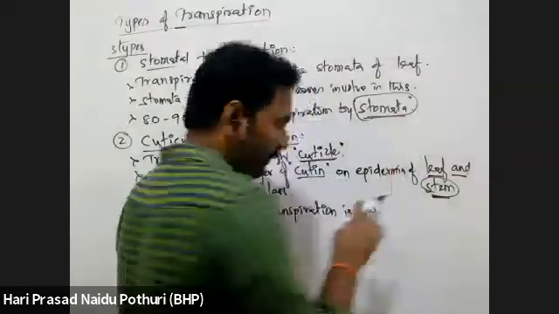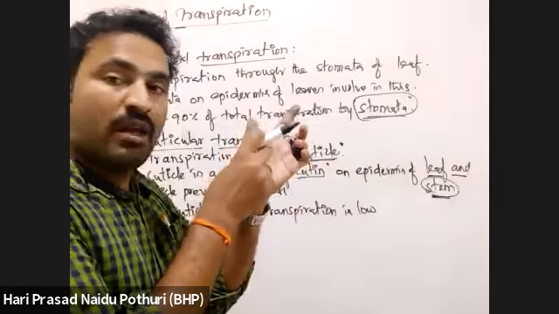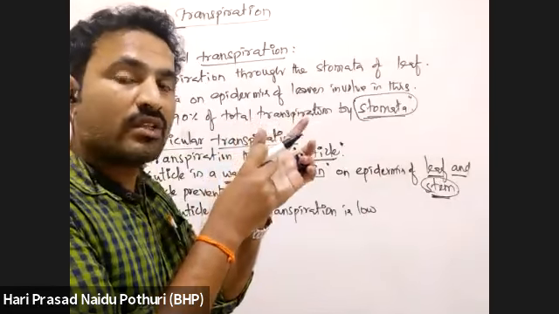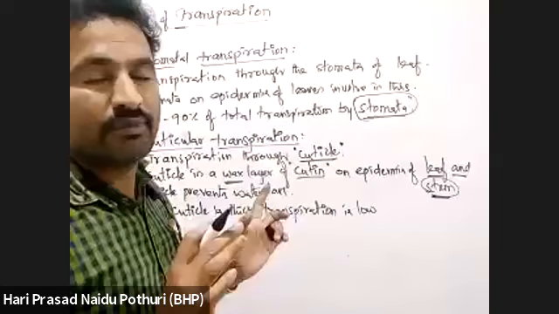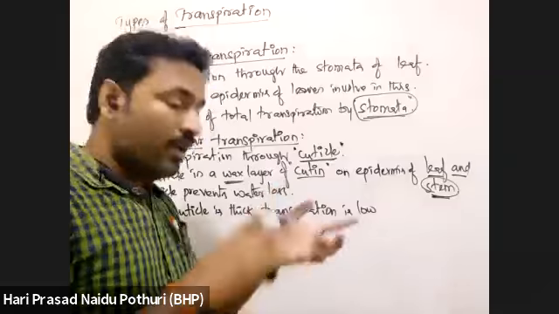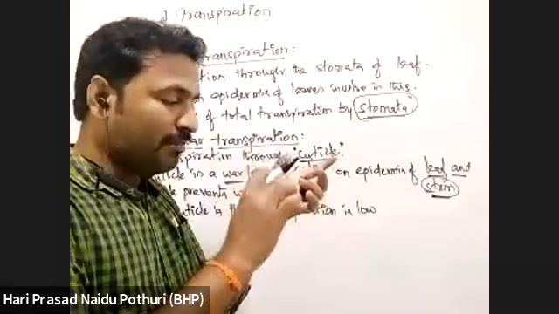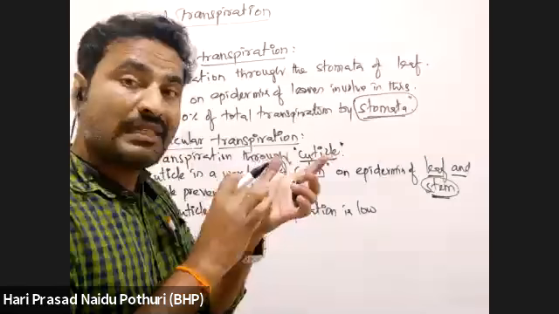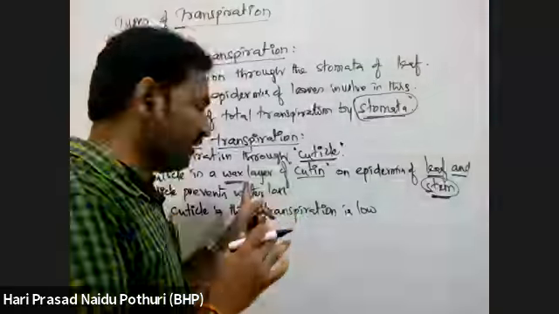Suppose this is the leaf surface. In that leaf surface, small pores or hole-like structures called stomata are there, through which there is a lot of water vapor normally. But here on the leaf surface there is no pore. Epidermis is there. Epidermal cells are covered with a waxy layer.